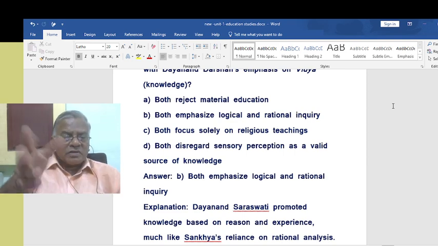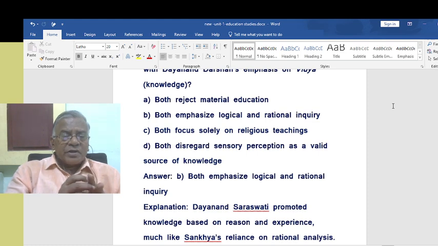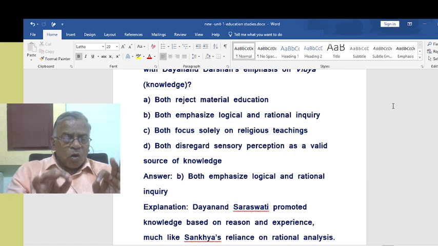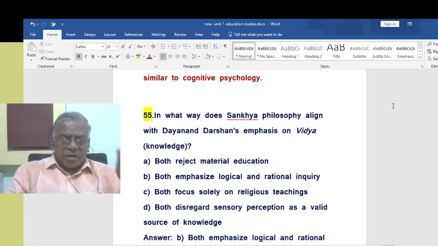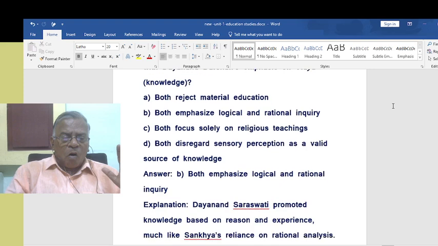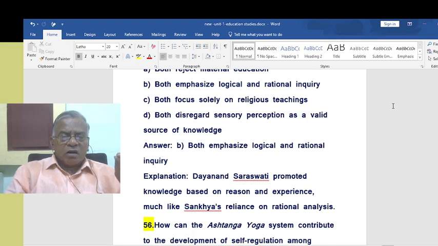Of course, different alternatives are given, but you have to get it correctly. Both talk about logical and rational inquiry. That should come to your mind, right? Both means what? Sankhya philosophy and Dayananda Darshan's philosophy on Vidya focus their attention on logical and rational inquiry.